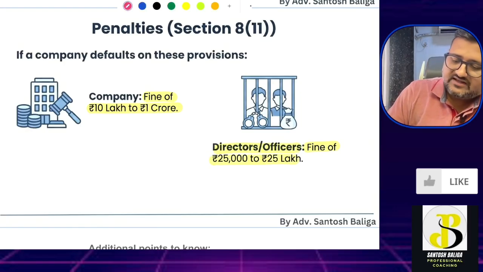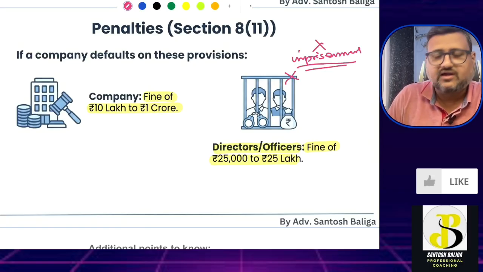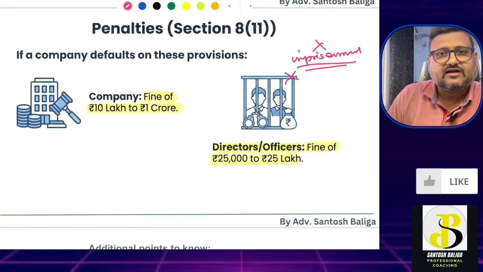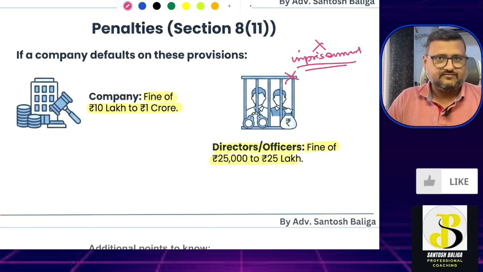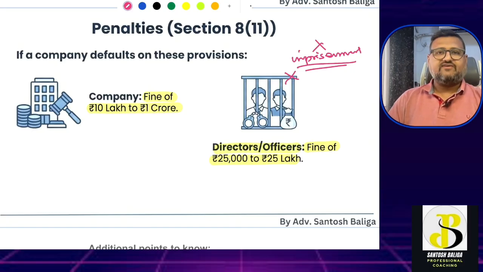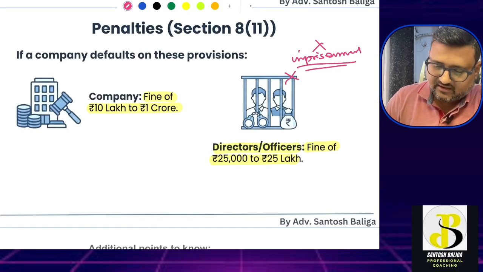Now there has been an amendment where imprisonment is now not a part of the penalty. Only fine is the part of the penalty, because there has been an amendment in company law recently where most of the offences have now been decriminalized. That means imprisonment or jail term is not a part of the penalties in that case. Hence the directors or officers will face a fine of 25,000 to 25 lakhs, and for a company it will be from 10 lakhs to 1 crore. Okay, I hope this is clear.